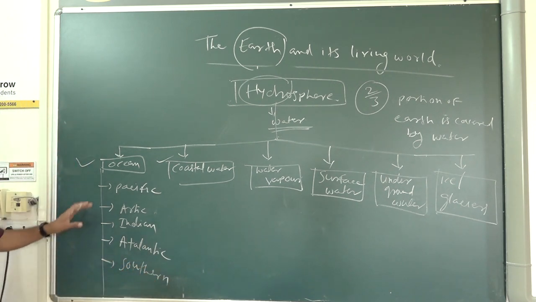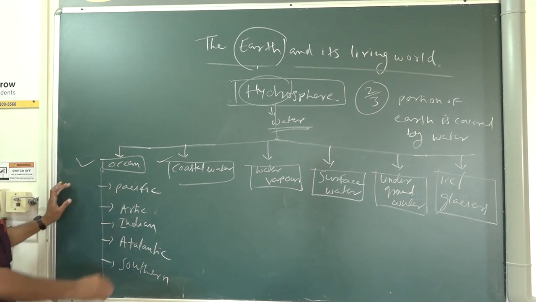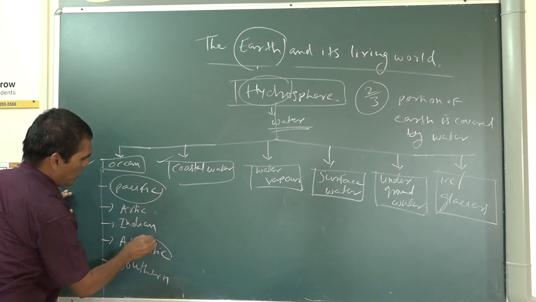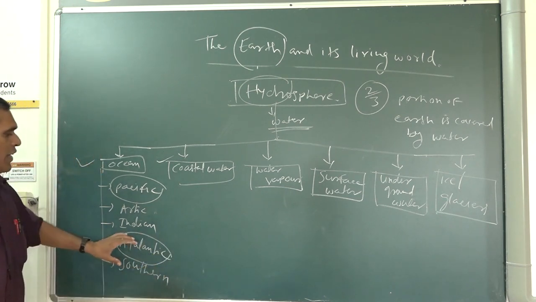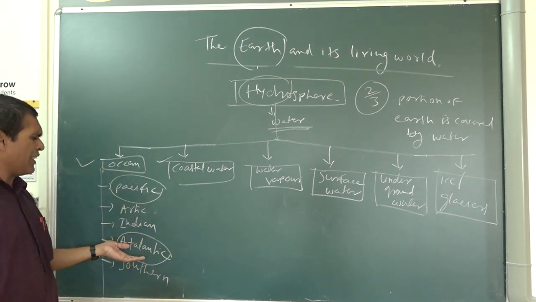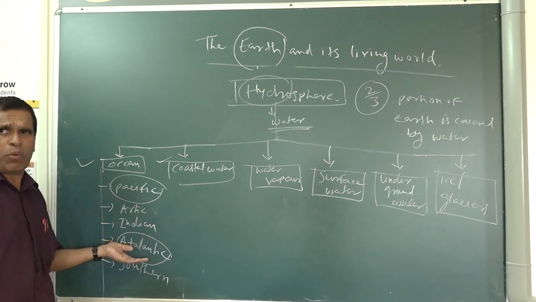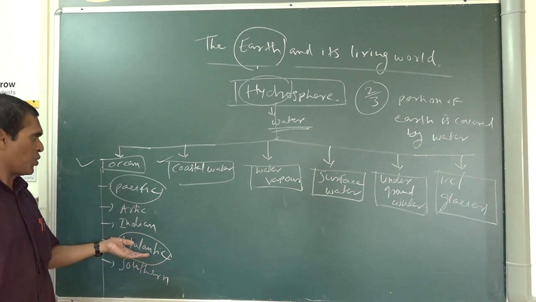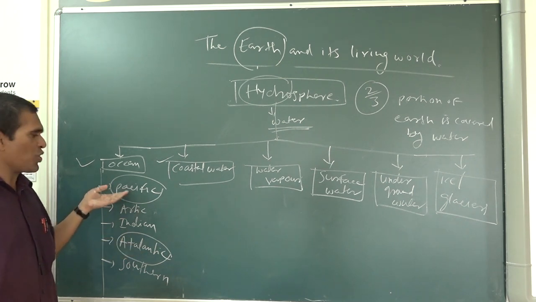These are the oceans. You will easily understand. The Pacific, I said, is the biggest, largest ocean. Southern, and then the Atlantic Ocean is the second largest ocean. The Atlantic Ocean is where import and export business happens the most, so it is the busiest ocean. The Pacific Ocean is the biggest ocean.